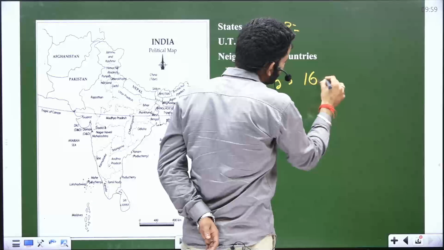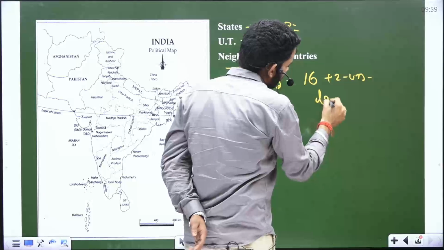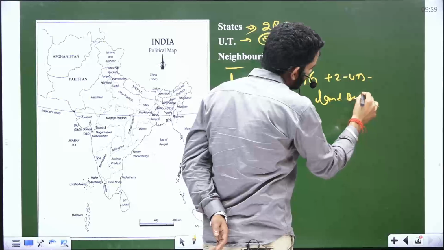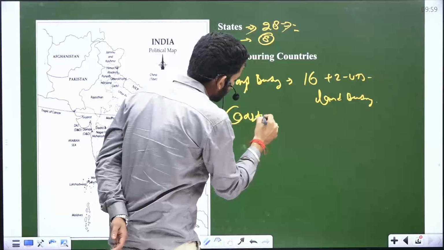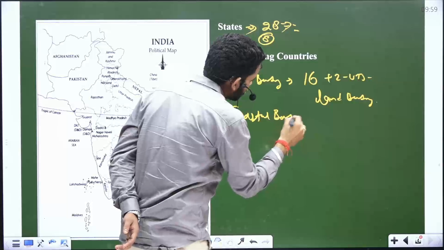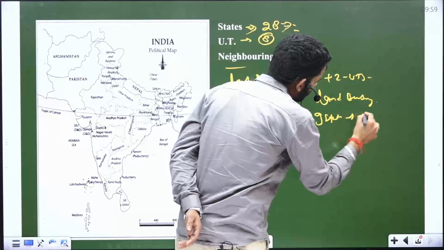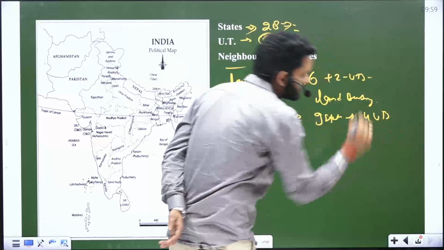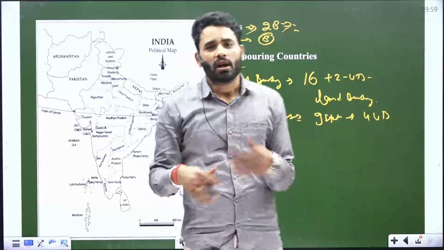Our 16 states and 2 UTs have a land boundary, and now the coastal boundary. 9 states and 4 UTs touch the coastal boundary. Is that clear?